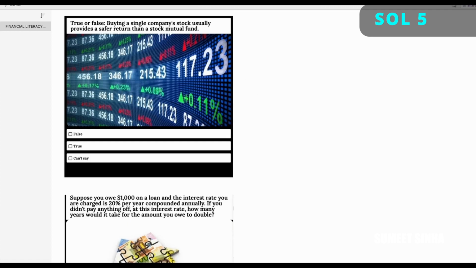All right, we have another true or false question. Buying a single company's stock usually provides a safer return than a stock mutual fund. And this is also something you can answer intuitively. Let's say there is just one company, Tesla, and there is a mutual fund which has a lot of companies in it. Let's say it has Tesla, it has Microsoft, it has Apple, and it has another 30 companies. And the question is asking about a safer return. And to determine a safer return, we need to understand what is the risk on this. The first option, which is just one stock, or the second option, which is a combination of 30 stocks.